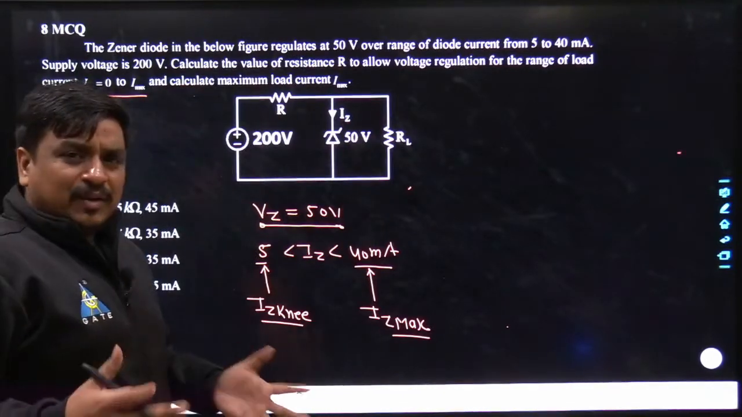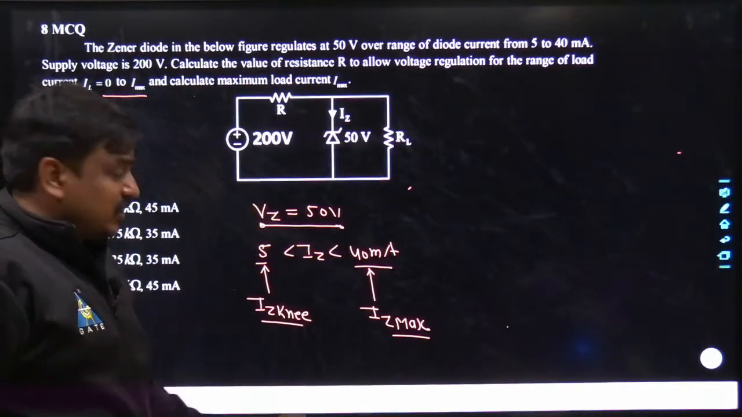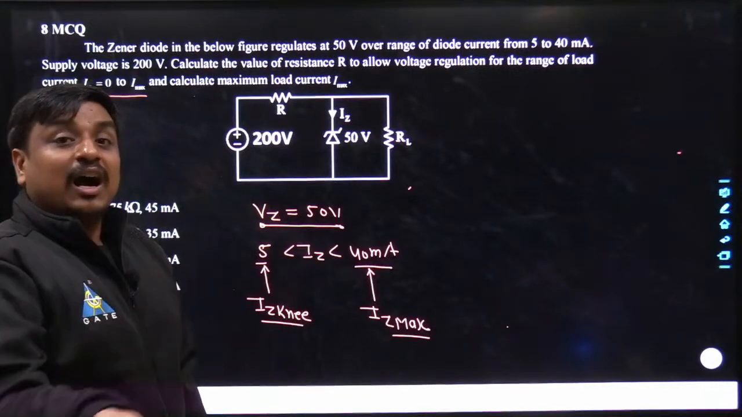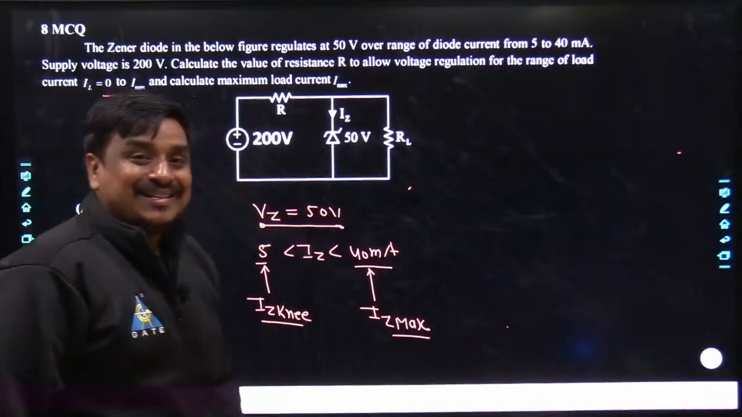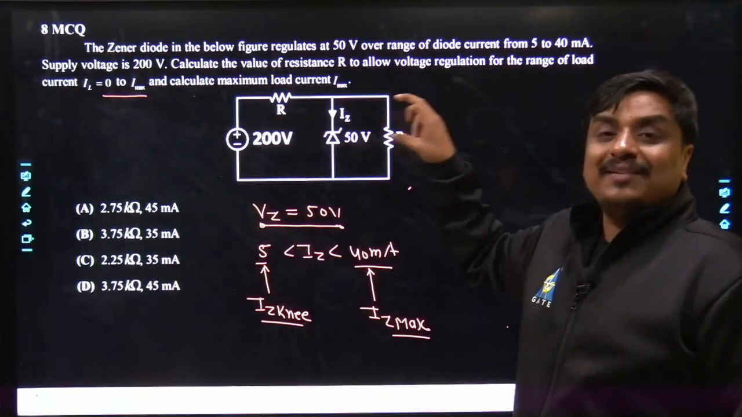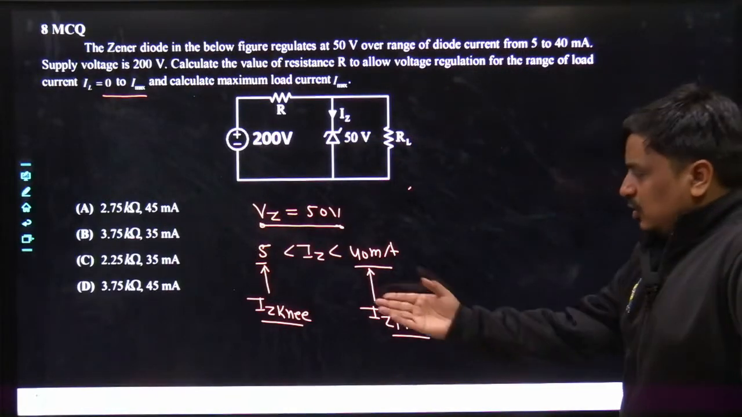So anyways, my working region would always be in between Iz knee as well as Iz max. If it goes beyond Iz max, that's it, forget about that diode, you have to replace that diode after certain maintenance. And similarly if Iz goes lower than Iz knee, again the voltage across the diode would not be exactly Vz, which is nothing but the Zener voltage. So we had to be in between.